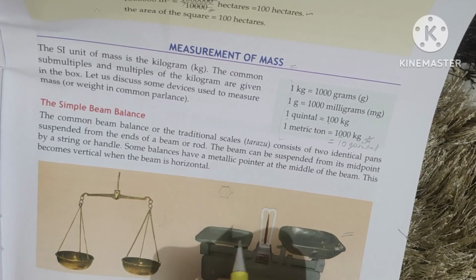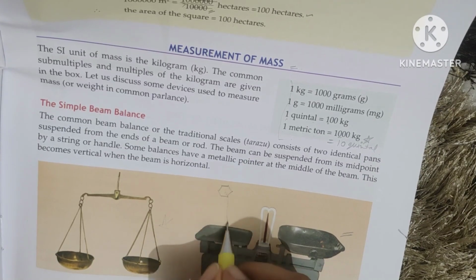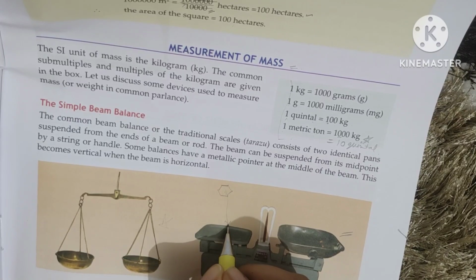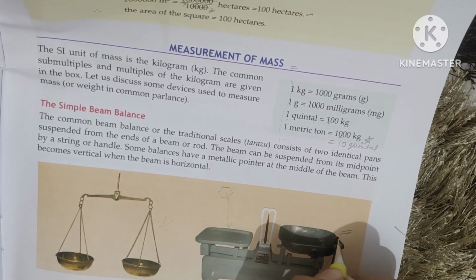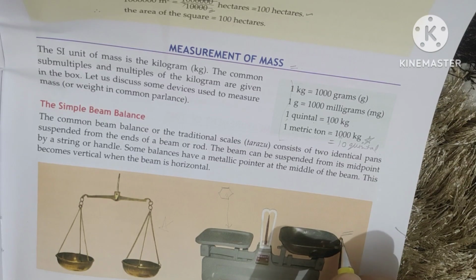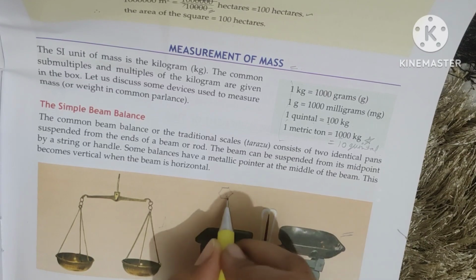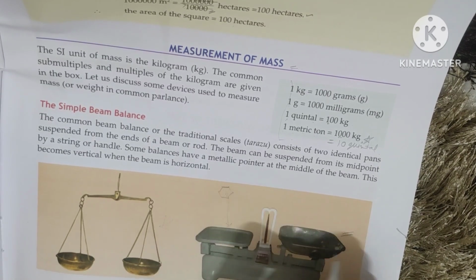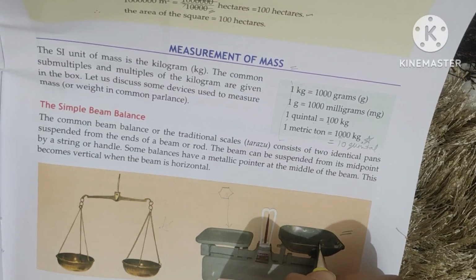All right. So we place those iron pieces here, and in this plate we place the material which we want to measure and compare with it. Just like if we are taking 1 kg of rice, I will place a 1 kg stone here and place the rice with the help of a scoop or polythene.